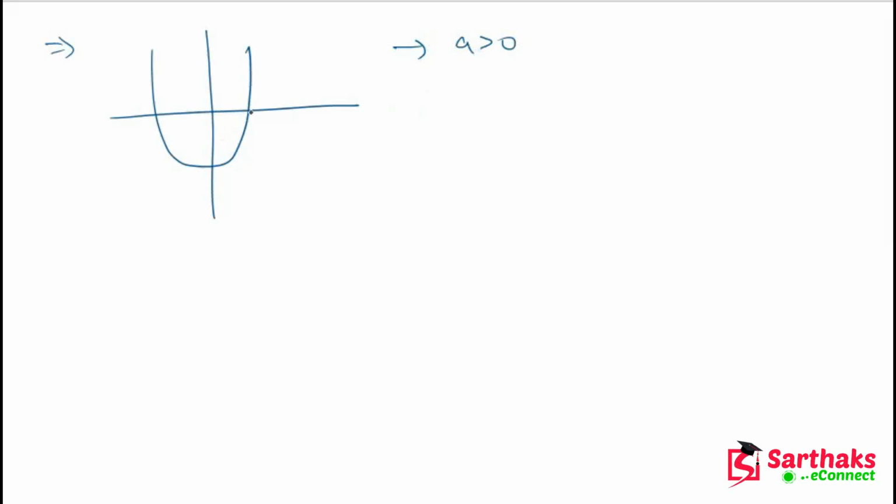In this condition we can say that this parabola cuts the x-axis at 2 points. So we can say that it has two distinct real roots.